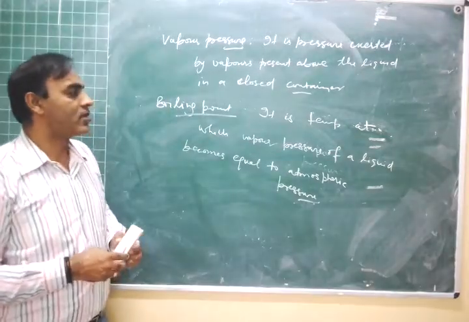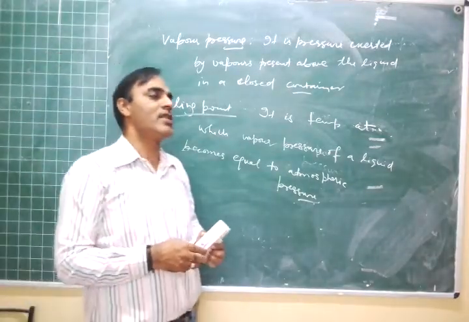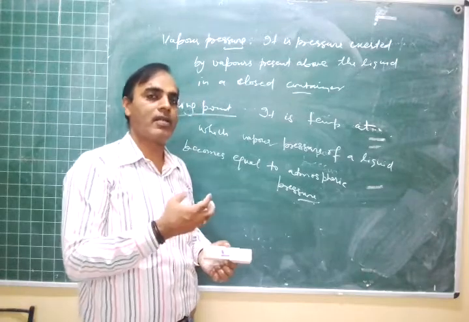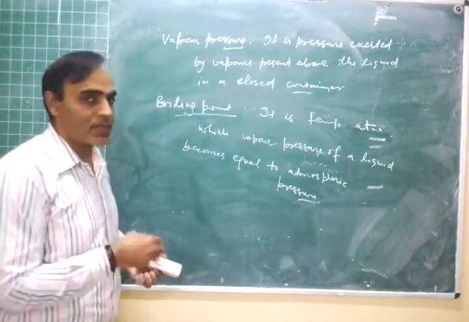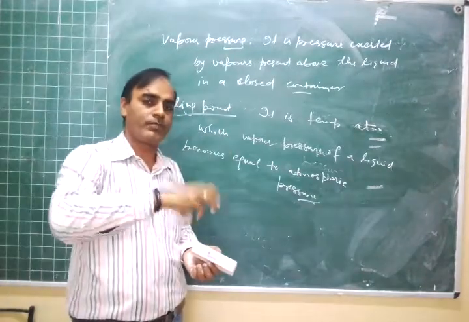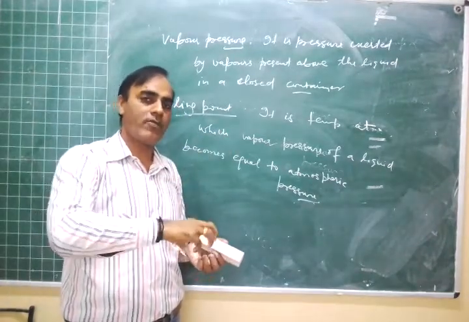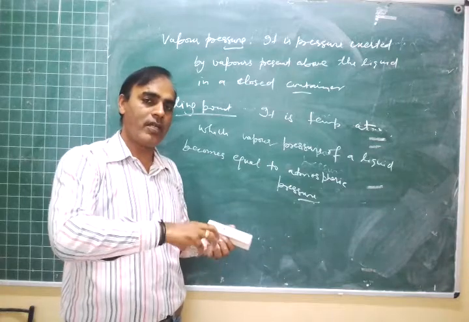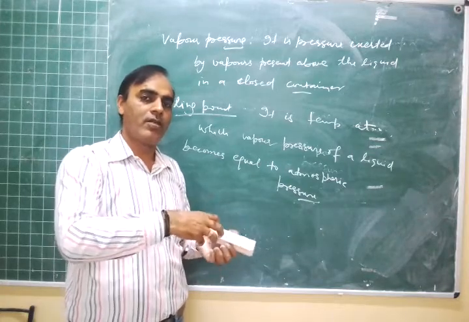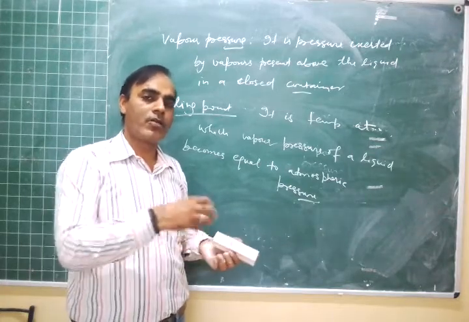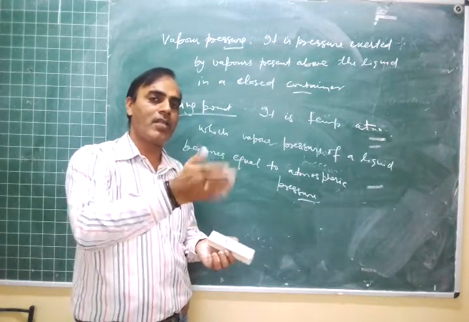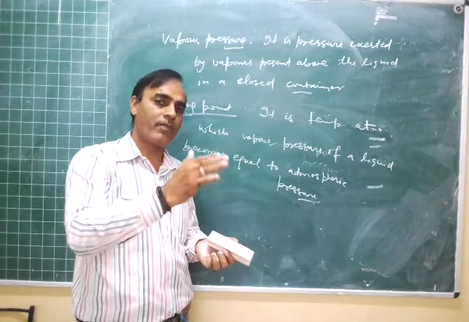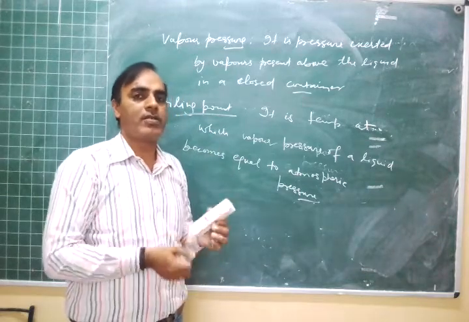Now we will discuss why vegetables or food get cooked faster in a pressure cooker. Why? Because in a pressure cooker we increase the pressure. So we have to heat the liquid in the pressure cooker more so that its vapor pressure becomes equal to the increased pressure, right?